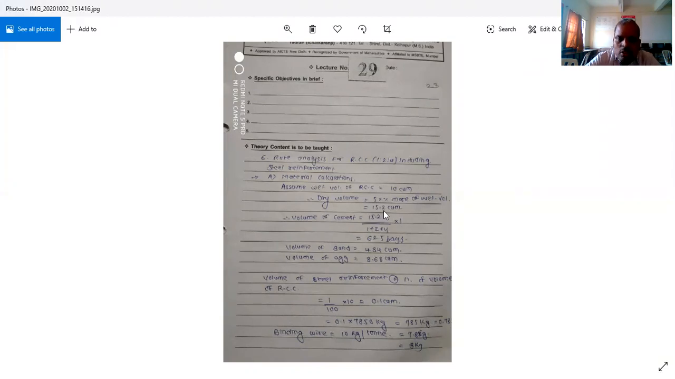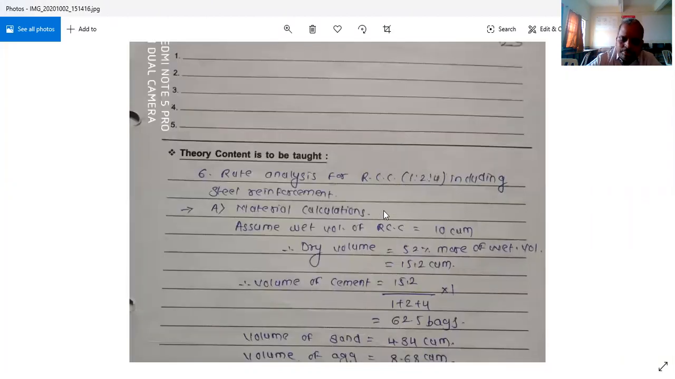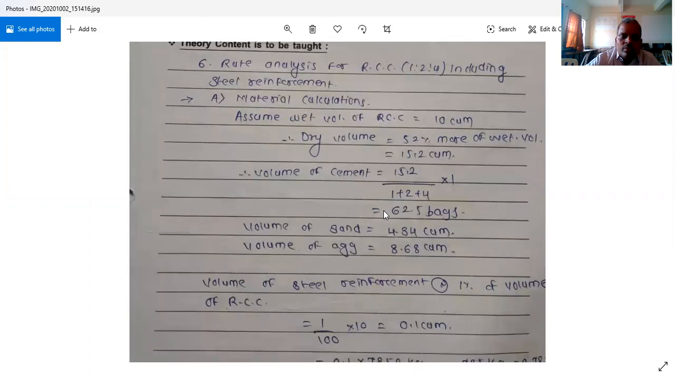Here it is. After that, what you have to do is, first of all, you are calculating the material. So volume of cement is again what, 15.2 is the total dry volume divided by addition of proportion 1 plus 2 plus 4 into 1. It will be how much? 62.5 bags. Then the volume of sand is equal to 4.84 cubic meter, whereas the volume of aggregate is 8.68 cubic meter.